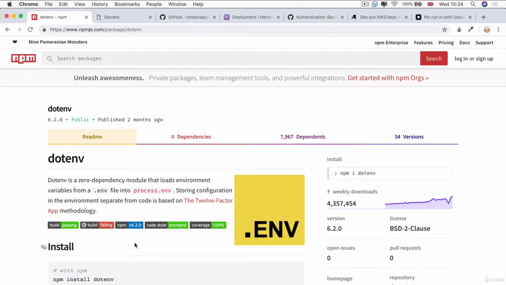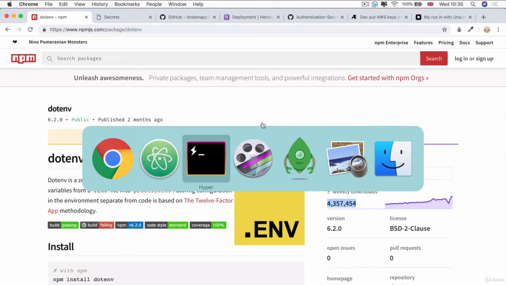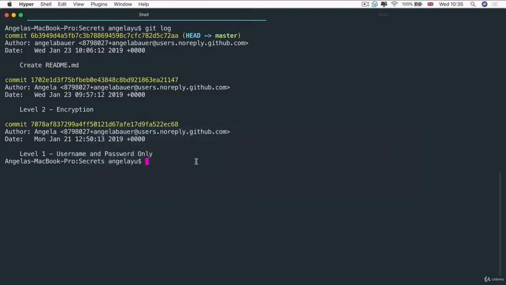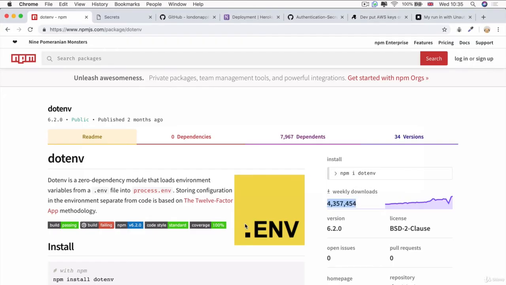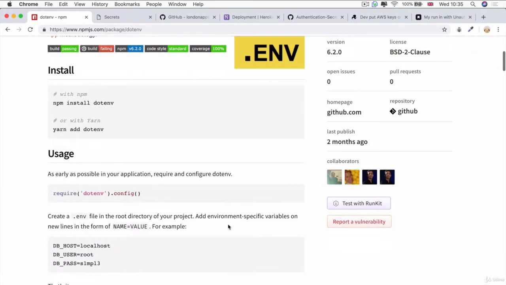So in this lesson, I want to show you how we can do this using a really popular package called dotenv. And you can see just through the sheer number of weekly downloads that it is a really heavily depended upon module to keep everybody's secrets off of the internet, safe and secure. So let's get started by installing this thing called dotenv. So I'm still in my secrets repository and I'm going to install it. So now that it's installed, the next thing to see is how do we use it?